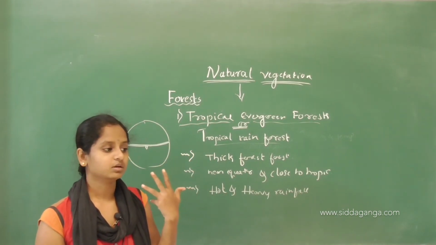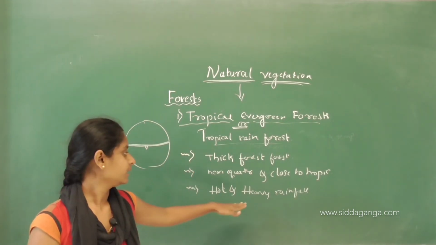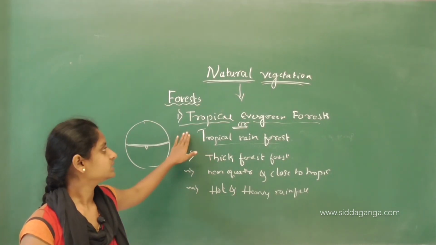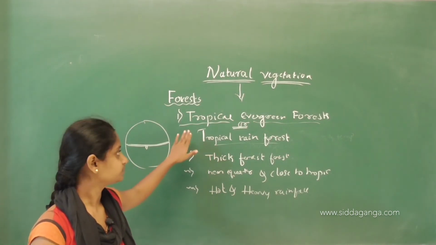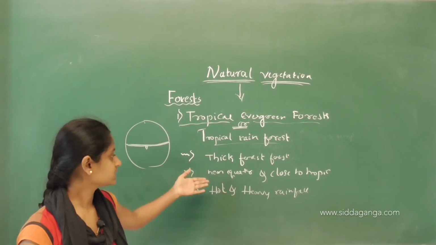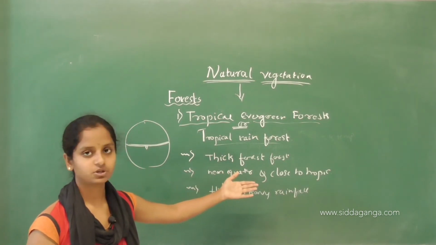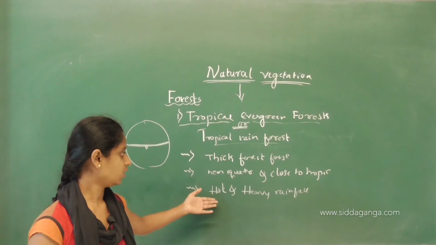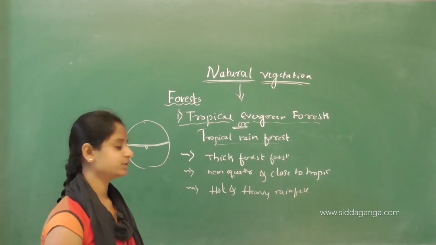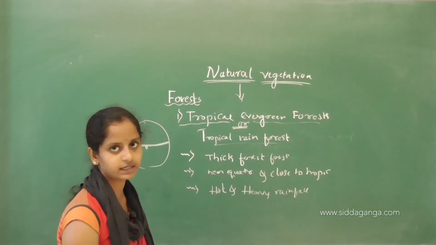We cannot stand for an hour in this forest because it is that hot. And there is heavy rainfall. So this is about the features of the evergreen tropical forest: they are thick forests situated near the equator and close to a tropic, and they are hot with heavy rainfall.